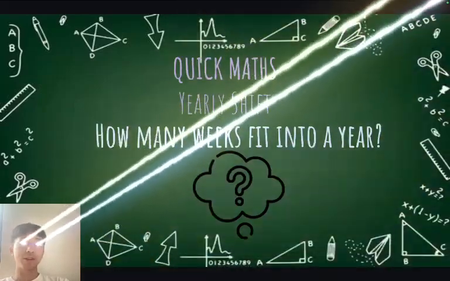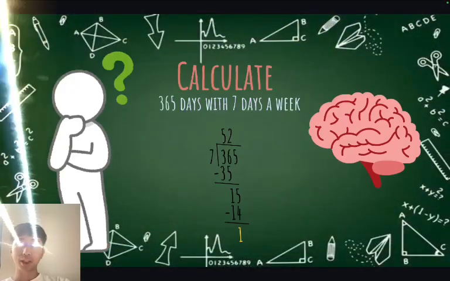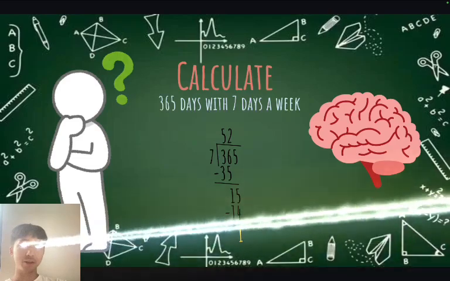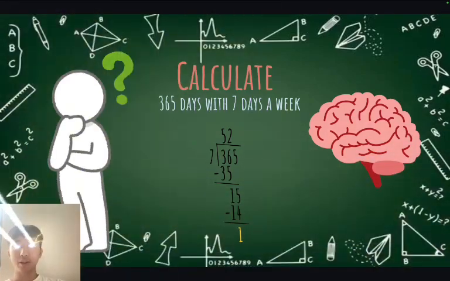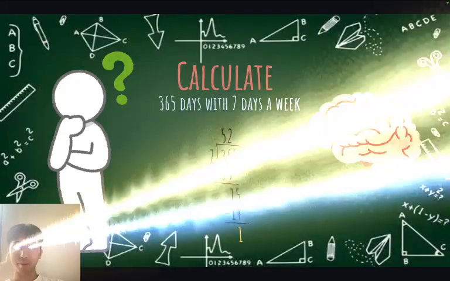We can do this by dividing 365 days by 7 days a week. Let's calculate. 365 days with 7 days a week. That is 365 divided by 7. That's equal to 52, and we see there is a remainder of 1 at the bottom. That represents an extra day.